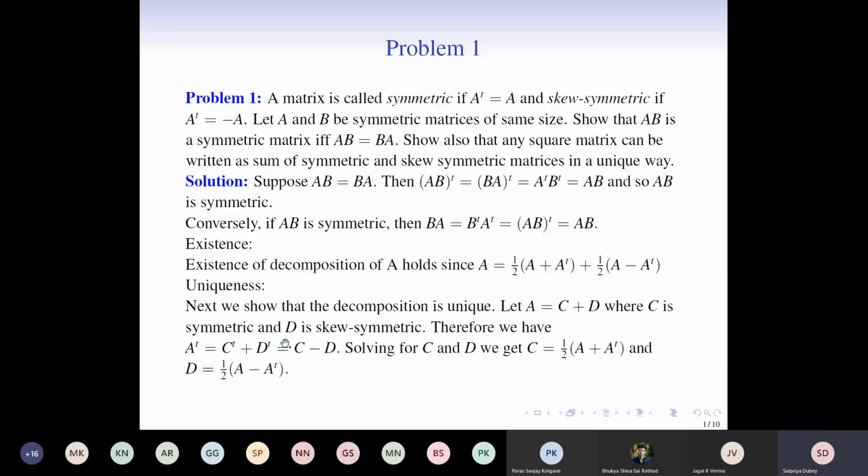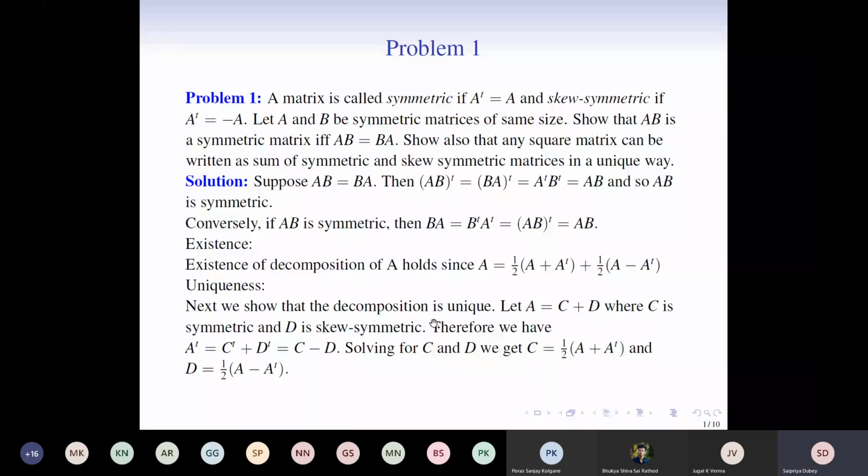So A transpose turns out to be C transpose plus D transpose, which is equal to C minus D. So now we have two equations: one is A equal to C plus D and the other is A transpose equal to C minus D. So we can solve for the two matrices C and D, and therefore we get C equal to this and D equal to this, which are uniquely determined. So therefore C and D are uniquely determined, and therefore this decomposition is unique. I hope this is clear.